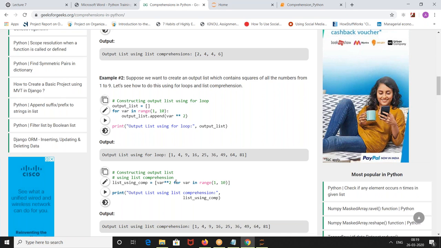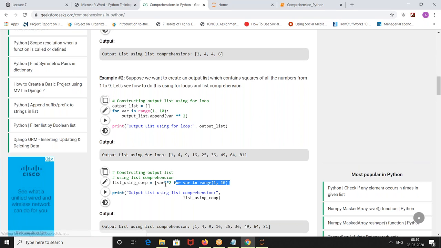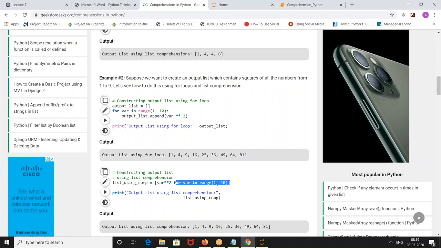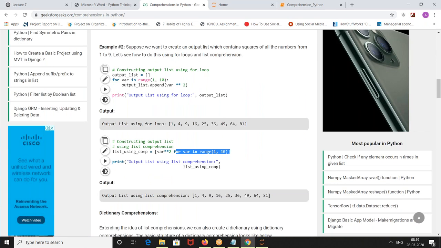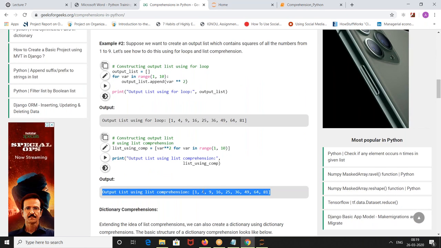So what is it doing? For var in range of so and so, there is no if condition. Directly you have to pass the variable as a square of it. So what he has done is var squared, passed into this for loop. So the answer is this one.